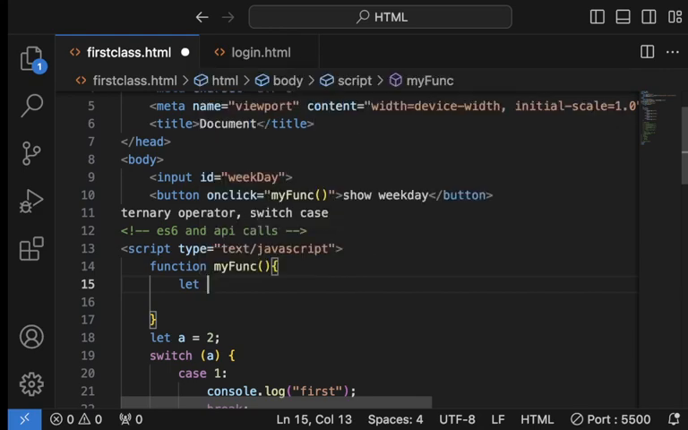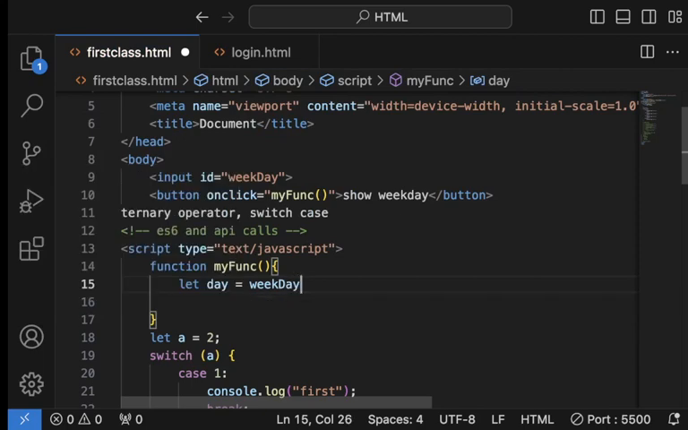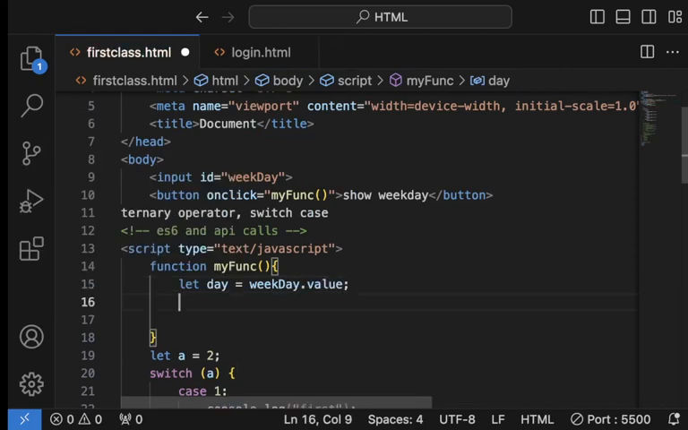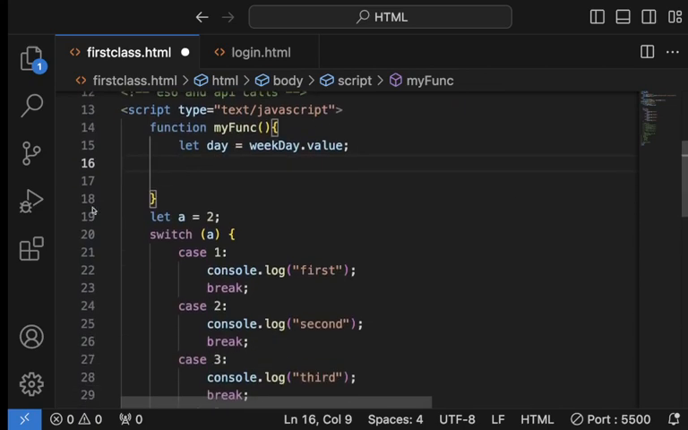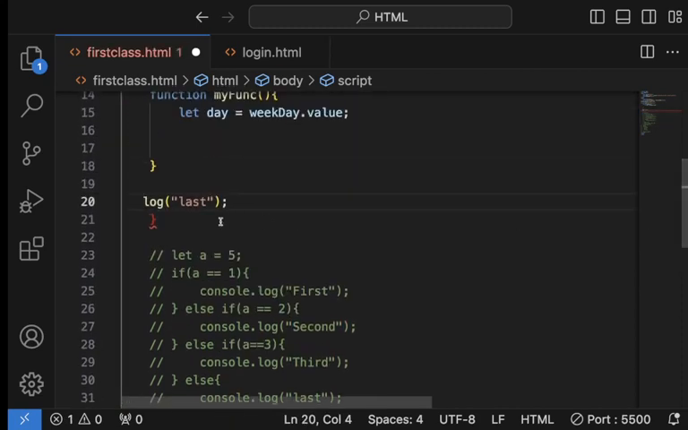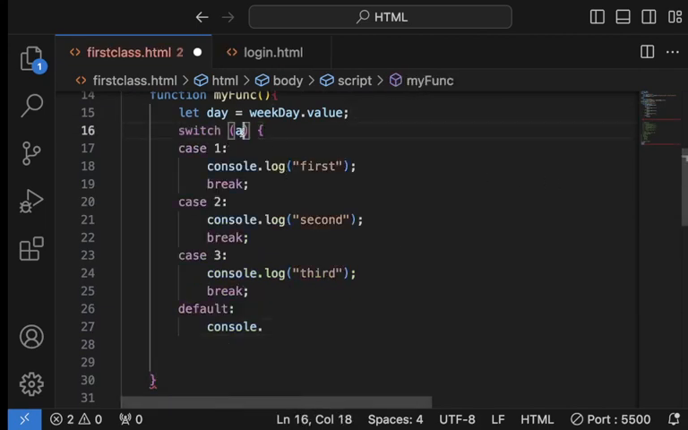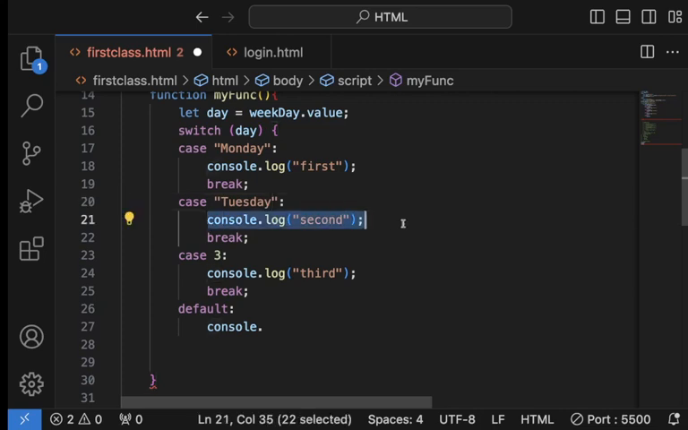So get this value. Let's say day equals weekday dot value. So I can now say switch day. Whatever is there, I can now compare. If it's Monday, then do this. If it's Tuesday, do this. Are we following?